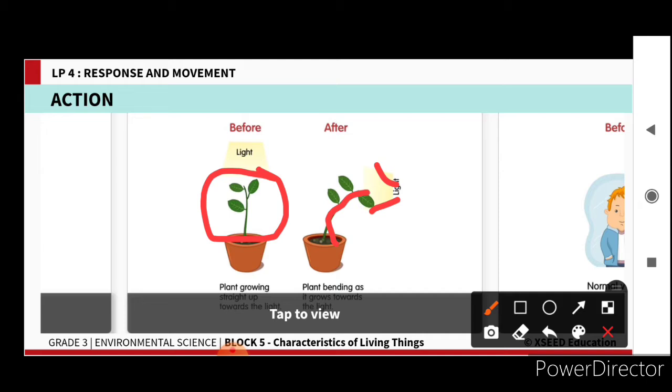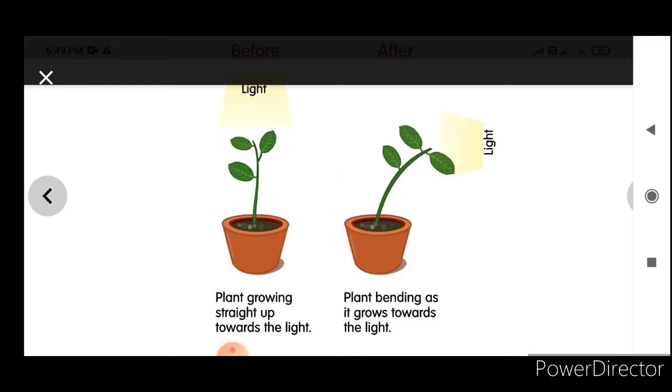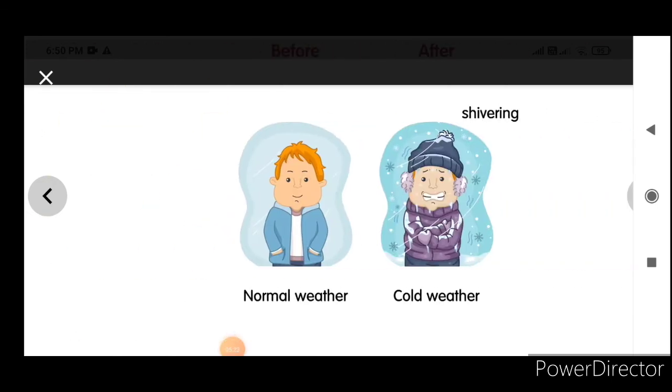So record this response in your classwork. This picture shows how the plant grows towards the sunlight and how it bends when the sunlight falls from the side. Mention these two in your notebook, children.